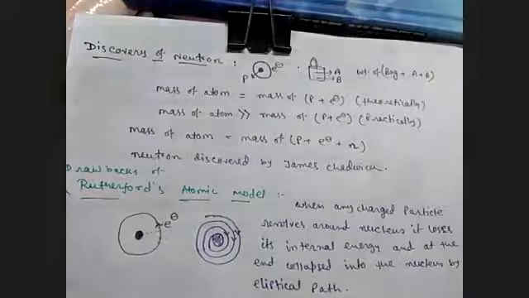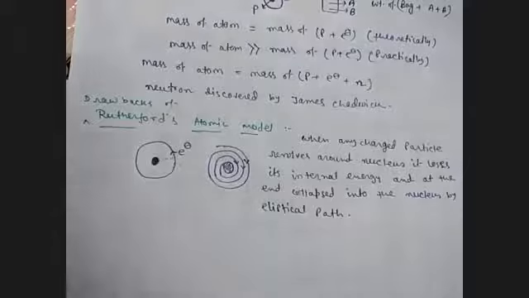But actually it doesn't happen. So now scientist Bohr modified this drawback and proposed a new model that is called the modern model of an atom or Bohr's model.